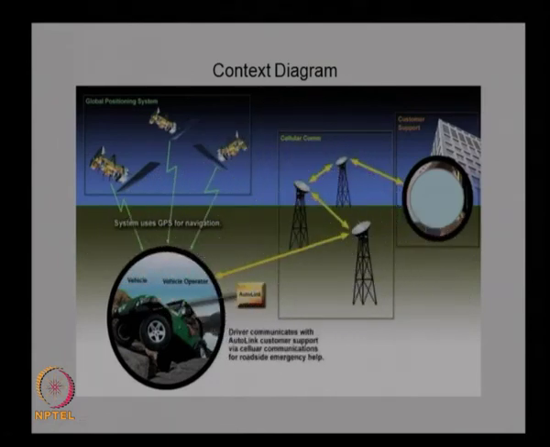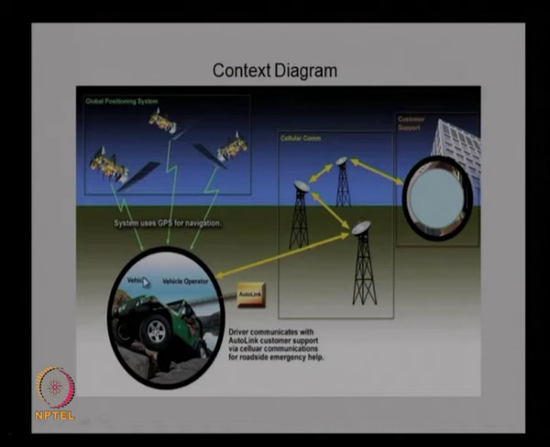So, how do we actually start with the system design? We will develop an initial context diagram under which the system will be operating. As you can see here, this will be the operator. The customer support component will be located in a different location, maybe in a nearby city or town, and there will be operators who will be responding to the requests from the vehicle, and this is the vehicle.